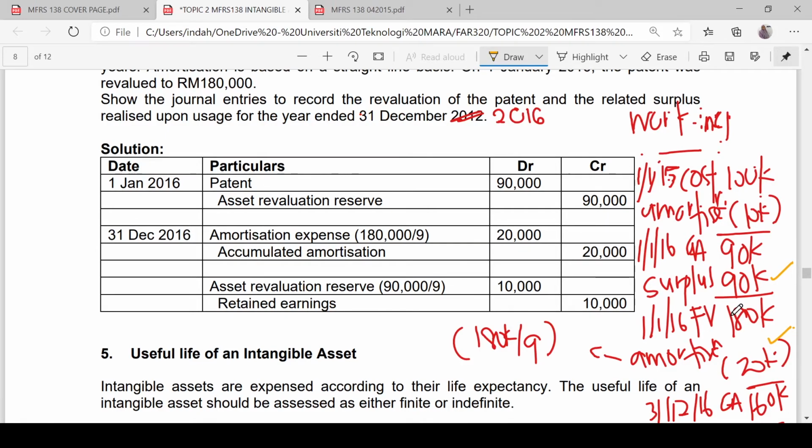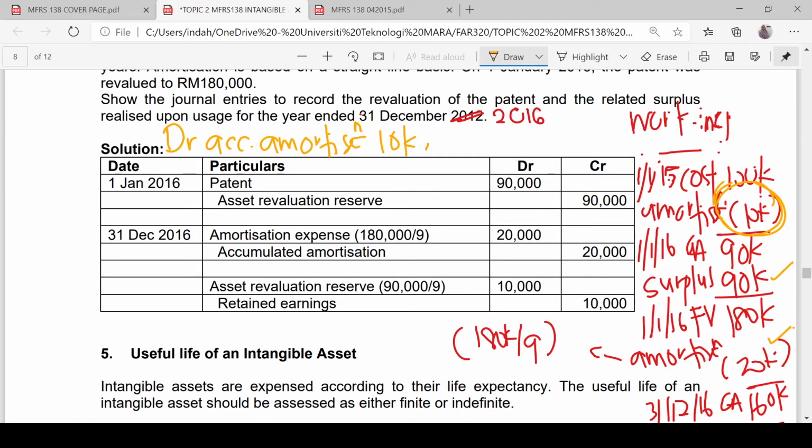So you have to add another journal entry here, which is debit accumulated amortization of 10,000. We're going to eliminate that.